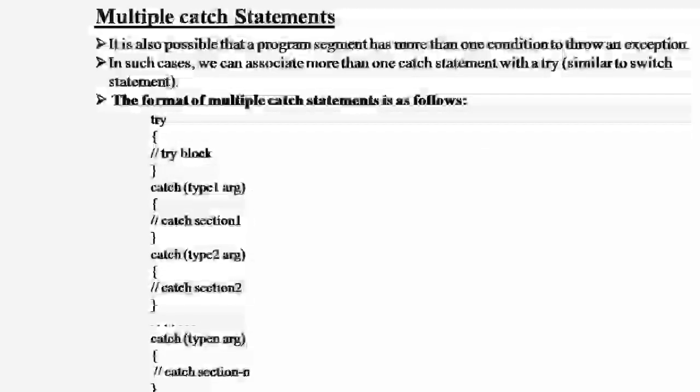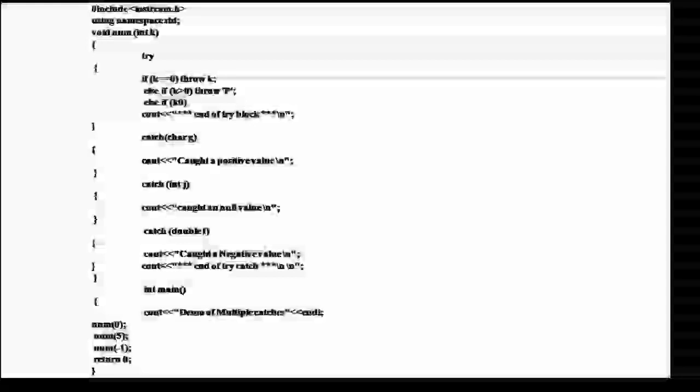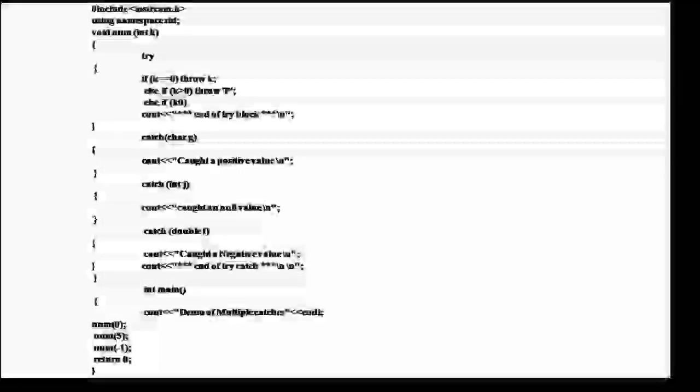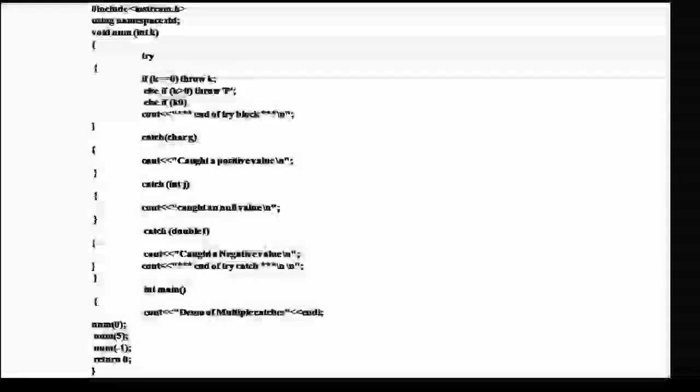Here you start the main function, int main(), curly braces start. cout << "Demo of multiple catches\n"; number(0); number(5); number(-1); return 0; that means the program's curly braces closed.